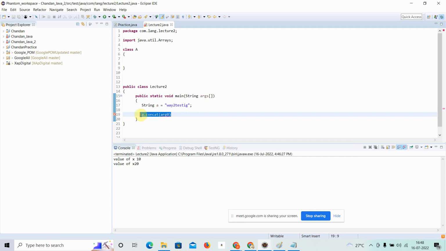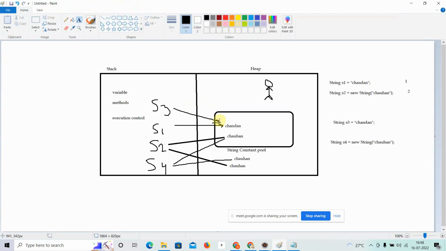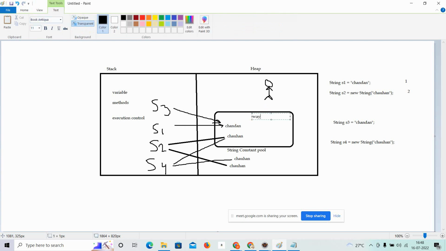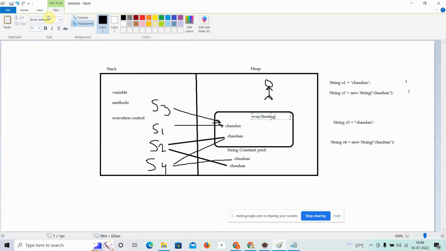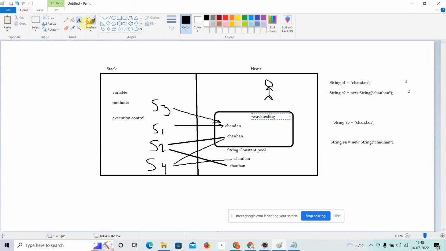First understand, if I am saying string a is equal to way to testing, what happened? Here a string has been created with the value way to testing, and the reference has been passed here, like a is equal to, there will be a variable a, and we are saying that a has been passed over here.